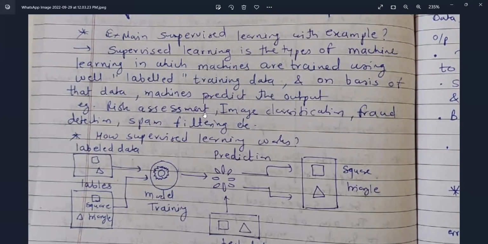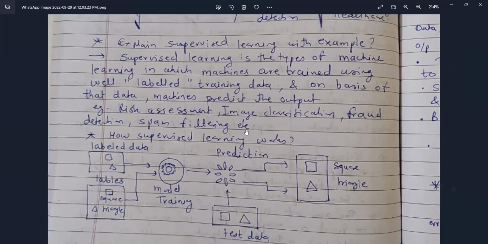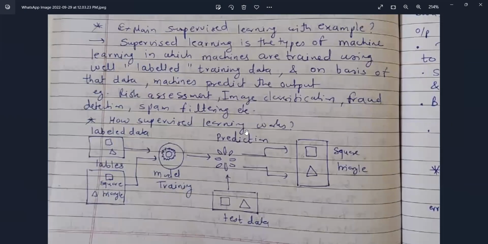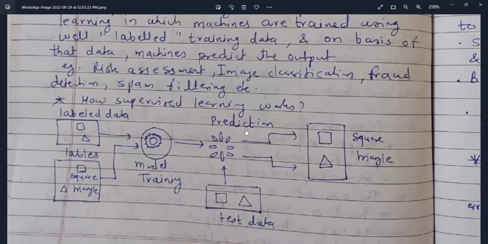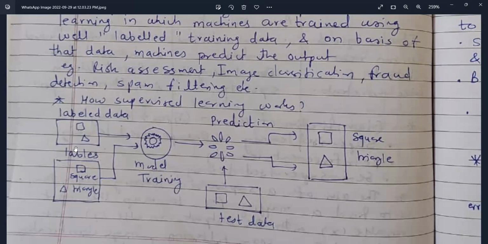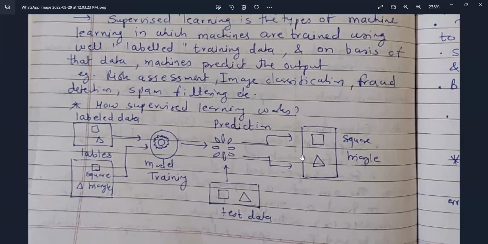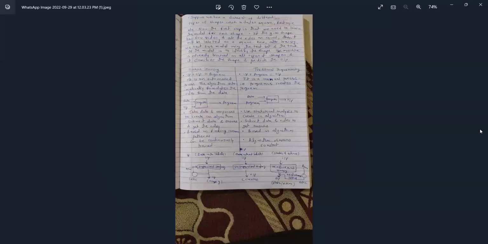Examples: risk assessment, image classification, fraud detection, spam filtering, etc. This is a diagram of how supervised learning works. Labeled data: inputs are labeled, in the form of squares and images. Then model training: train the data, test the data, and give the output as squares and triangles.